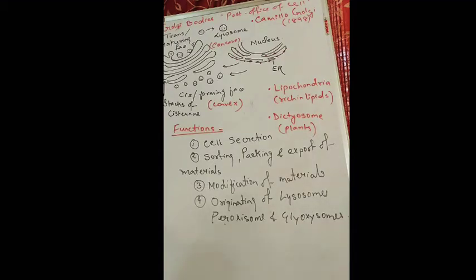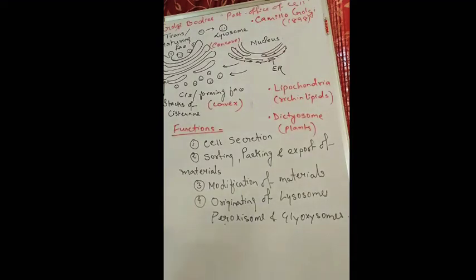Now the Golgi complex is a localized cell organelle, that means it is present in a particular area only, whereas the endoplasmic reticulum is widely spread, as it extends from the outer membrane of the nucleus and reaches near the plasma membrane also. But the Golgi complex is a localized one. And this Golgi complex has some important functions.